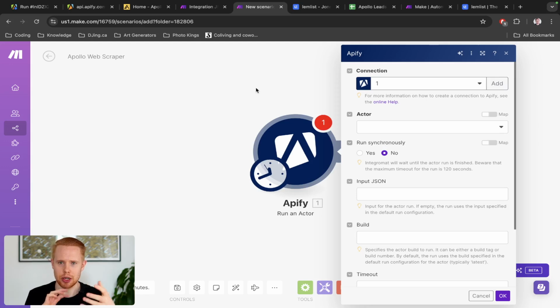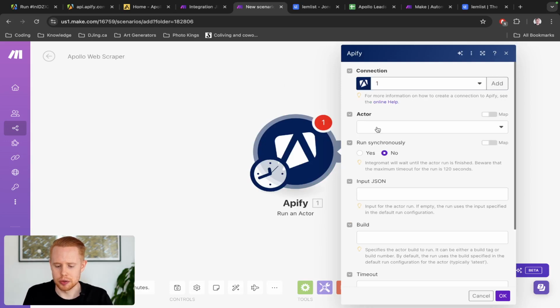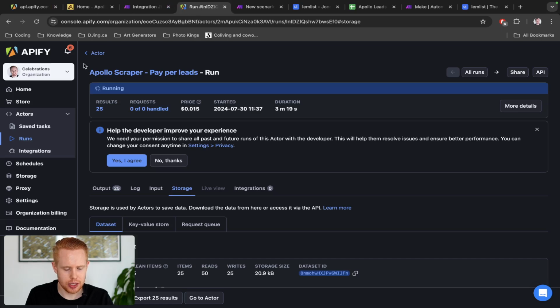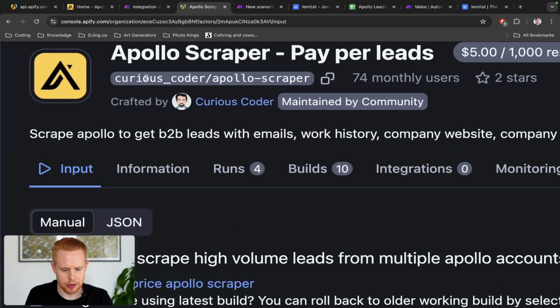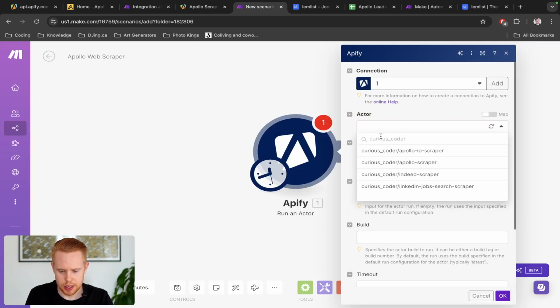So make.com is just the glue that binds all these applications together. We run the scraper, we post it in Google Sheets, we get AI, we generate some responses, we send it to Lemlist. So make.com is just the glue. So the actor we're gonna choose, right, has to be the one that we just ran here. So let's go back and let's take a look. We're gonna look at this actor. It's by Curious Coder. So we're gonna copy and paste this in, and it should be this.